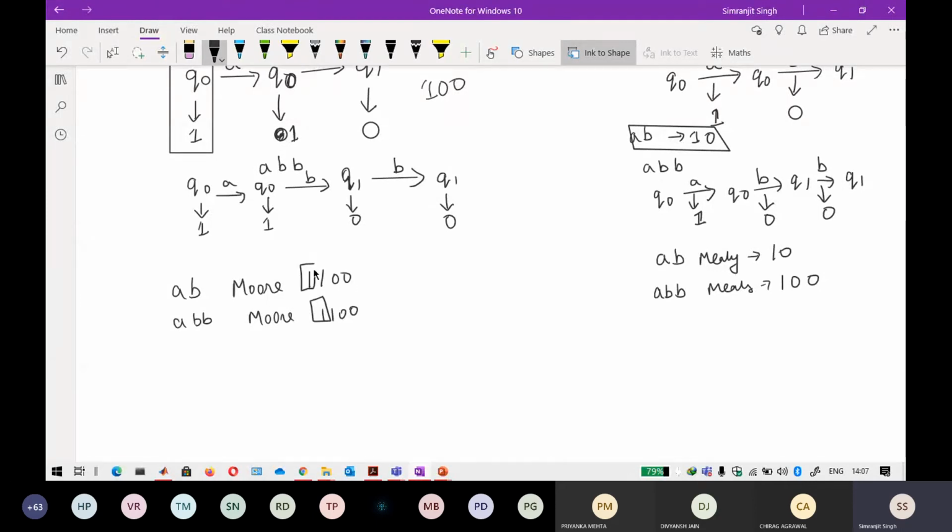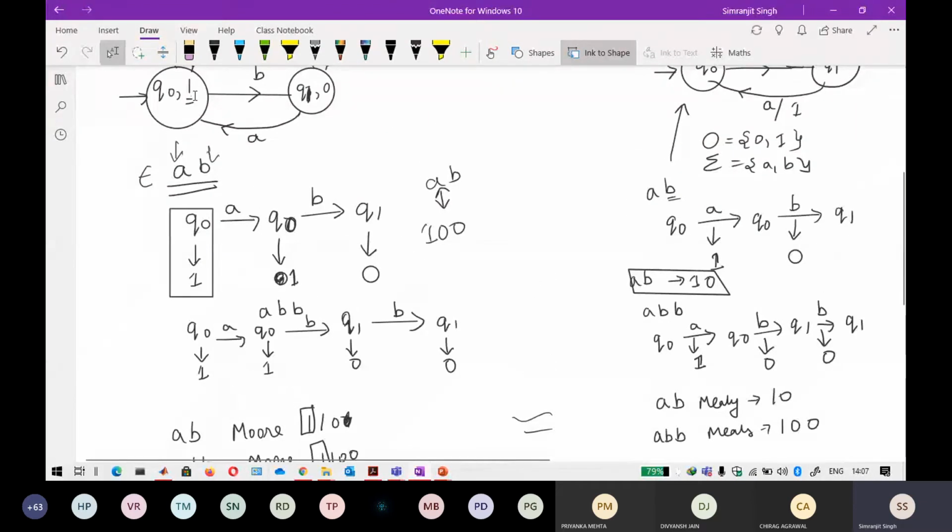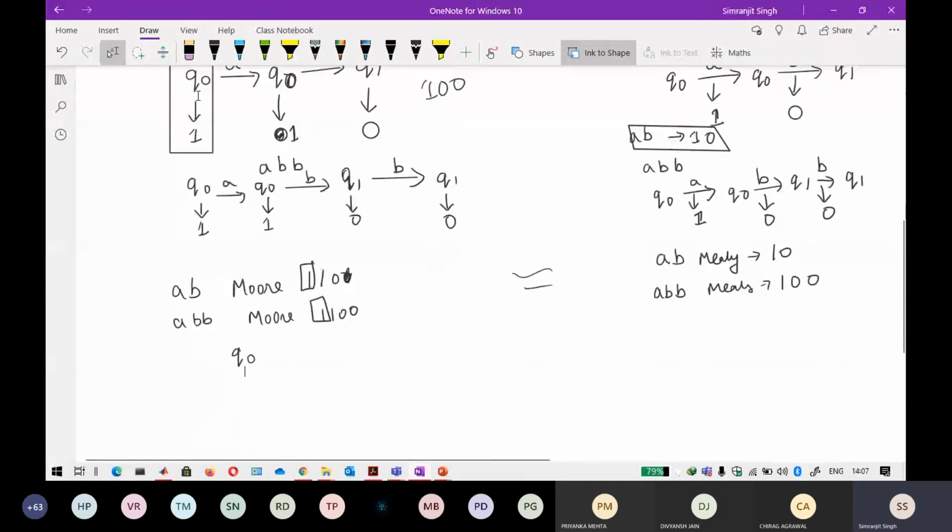So if you clearly see it, this one is extra. Otherwise, the output here is similar. If you remove this one, they both are equal. But why is this one coming? Because without inputting anything, in the initial state Q0, I am receiving one output. So keep that in mind.